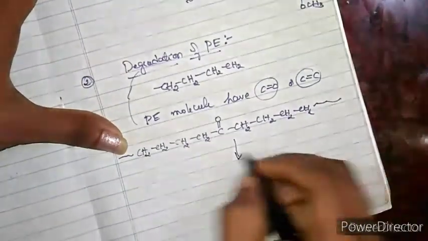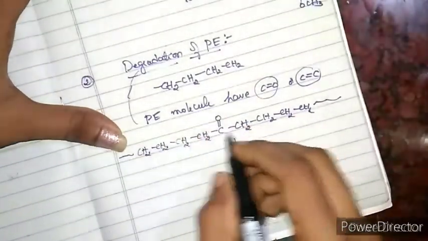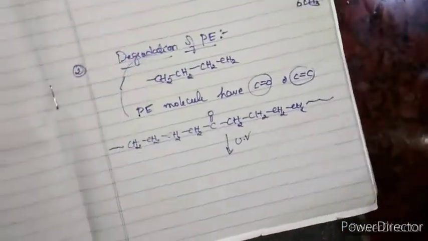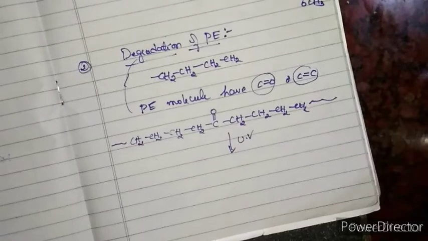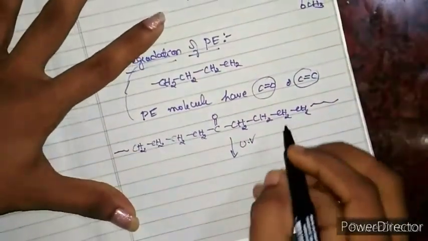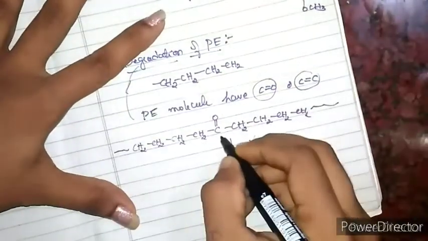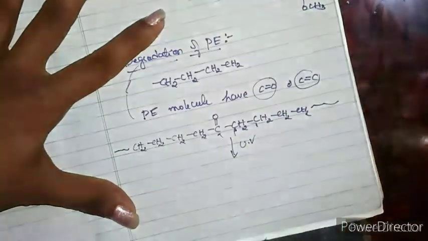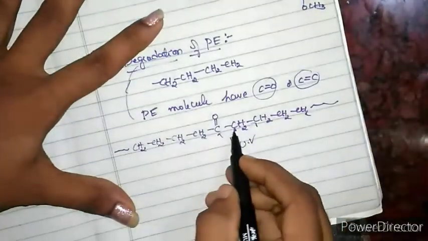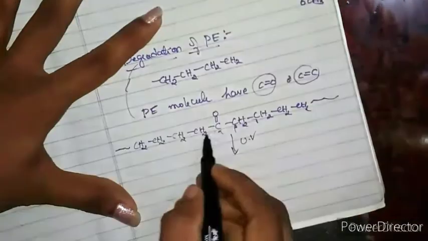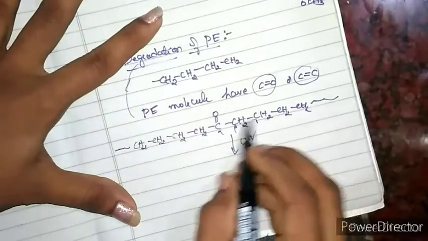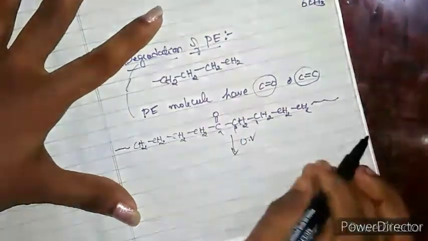Now imagine I am irradiating this polymer with UV radiation. During the UV irradiation, this is alpha, right? This is beta, right? And this is gamma, correct? This is alpha carbon, beta, and gamma. Similarly, this is beta and this is gamma. To explain this, I'll take this as gamma.